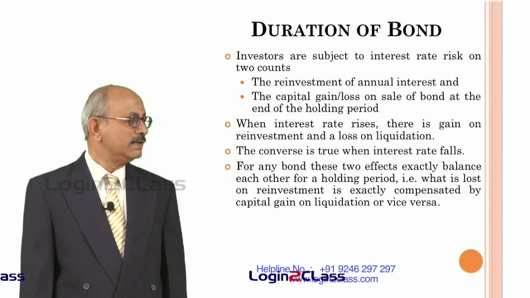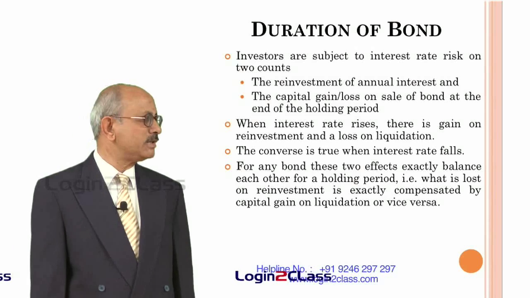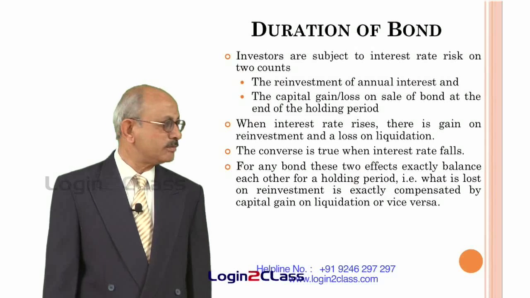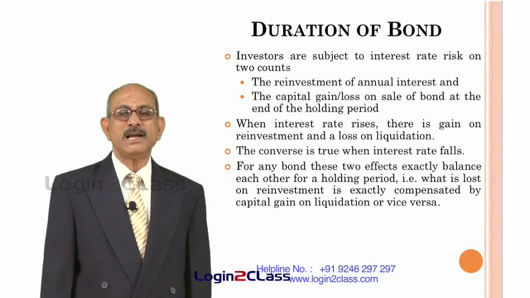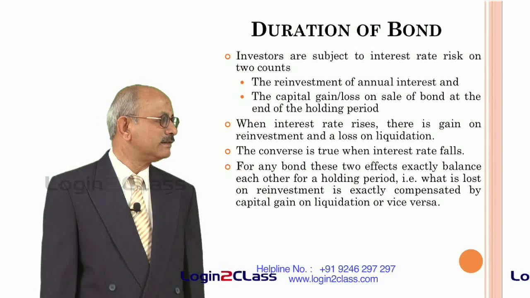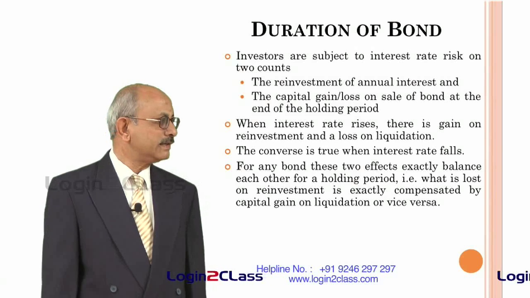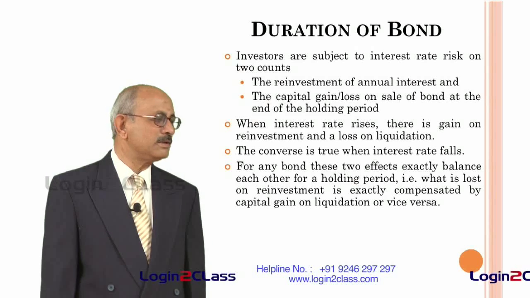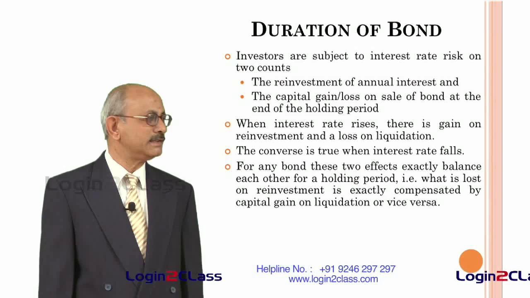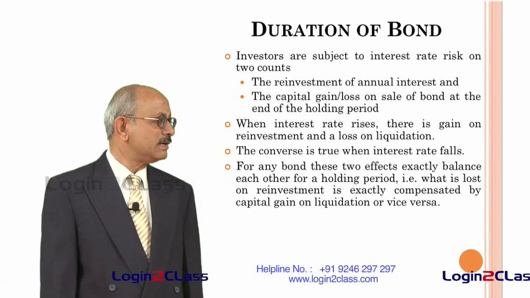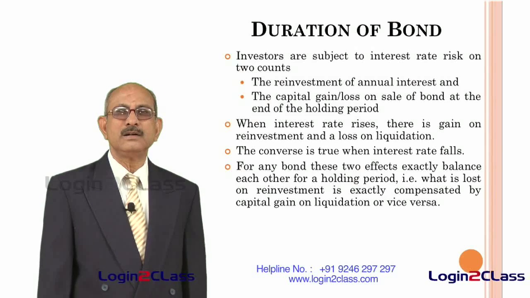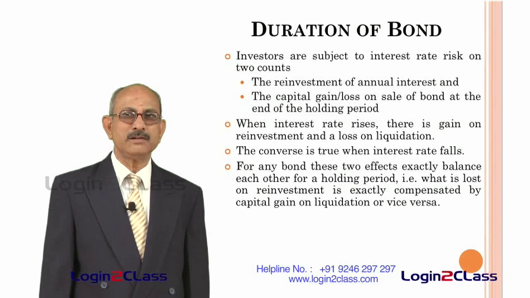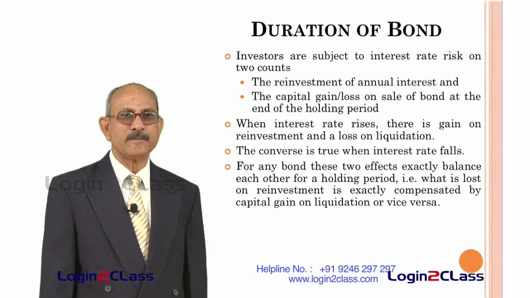Whatever he gains on account of the reinvestment of interest, he will lose on liquidation of the investment. The same thing happens whenever interest rates fall. In that case there will be a loss on reinvestment, because he will have to reinvest whatever interest he receives at a lesser rate of interest, but he will gain on liquidation because bond values keep rising whenever interest rates start falling.